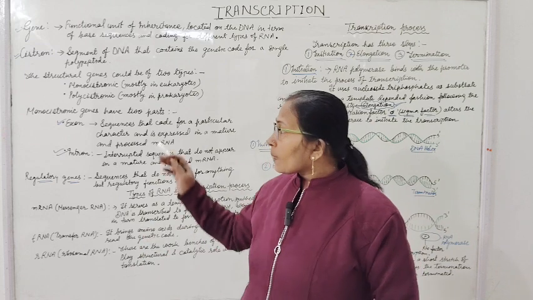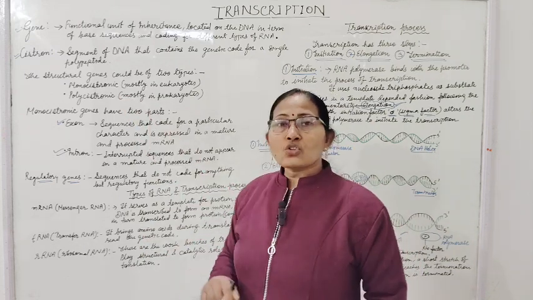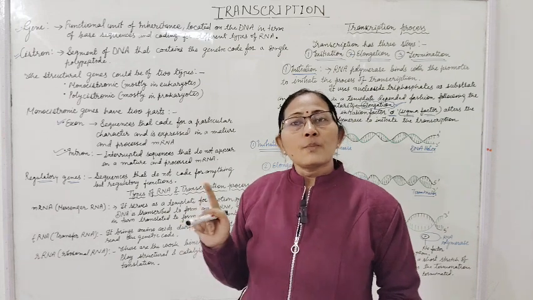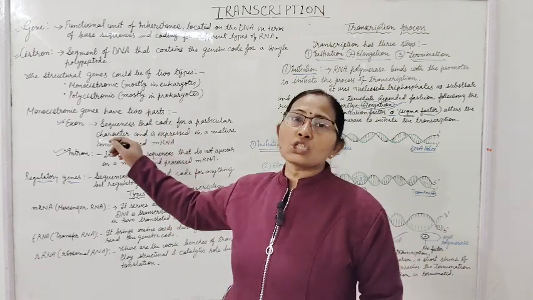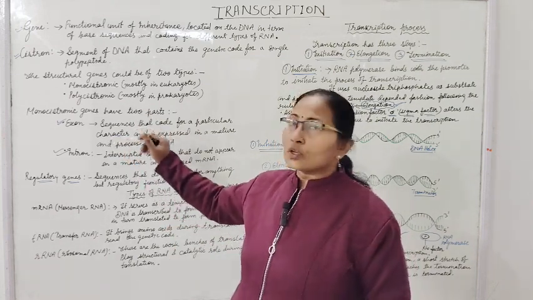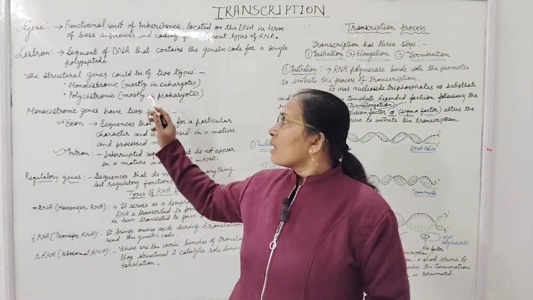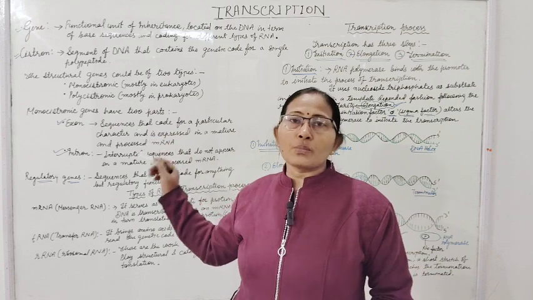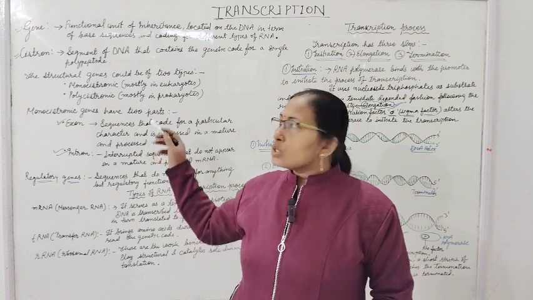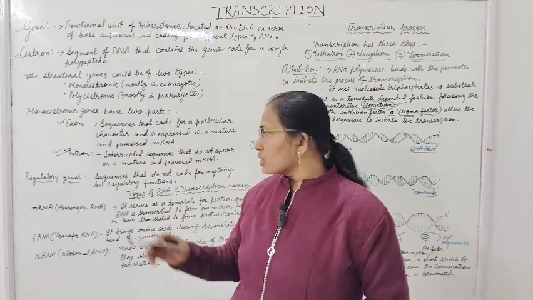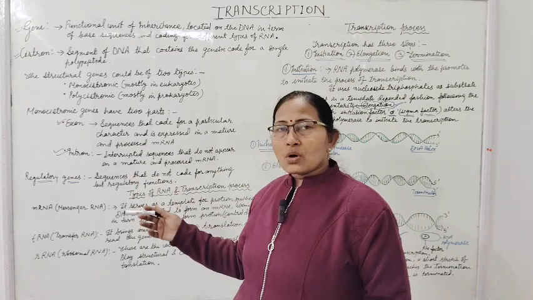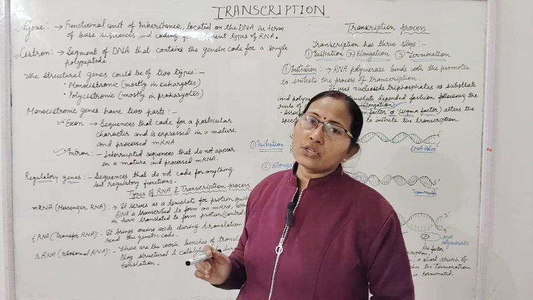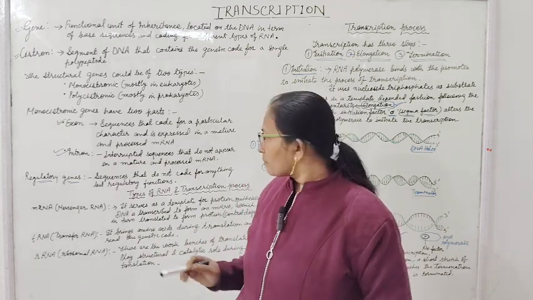Now come to the polycistronic structural gene. In prokaryotes, only exons are present there. Only exons, no introns present in prokaryotes, and each exon is responsible to make a particular protein. Regulatory genes: some regulatory genes are present on the DNA which do not code for anything but are regulatory in function.